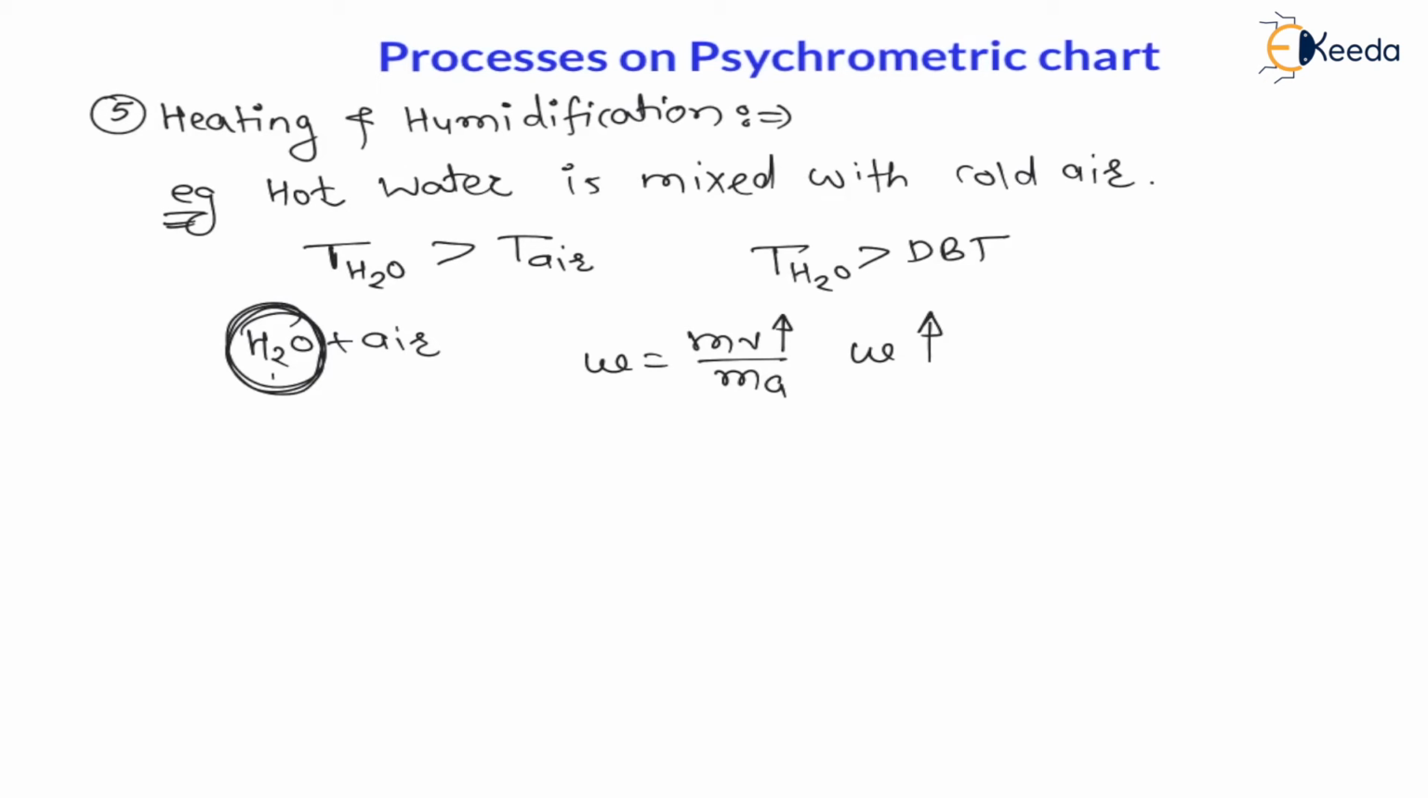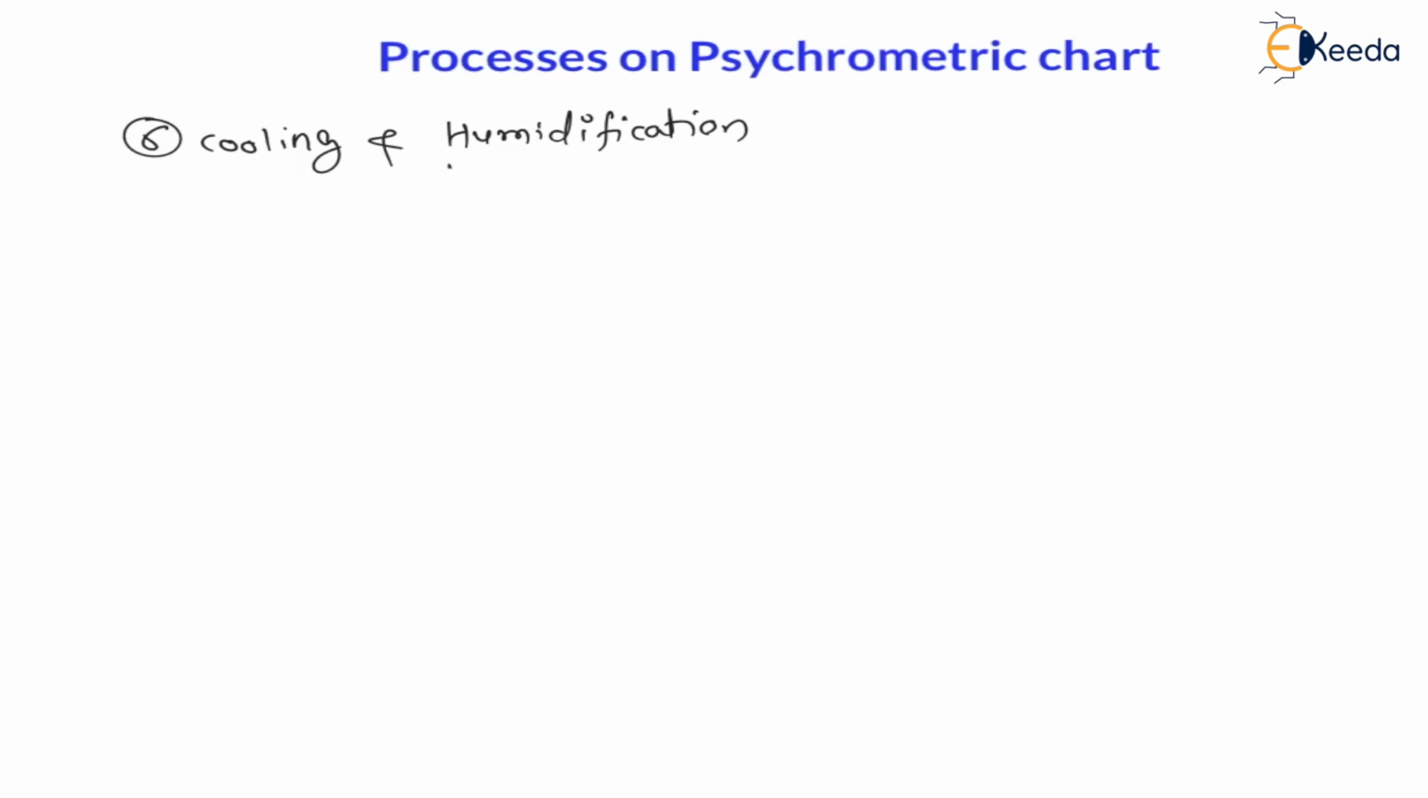And water temperature is more than air temperature, therefore overall temperature is going to increase. For this moist air, temperature is going to increase. Therefore the process is called heating and humidification. Now next process is cooling and humidification. Now in case of sixth process, that is cooling and humidification, cooling means dry bulb temperature is decreasing, right? Dry bulb temperature will decrease, and humidification means specific humidity will increase.